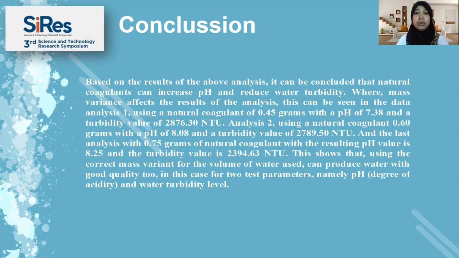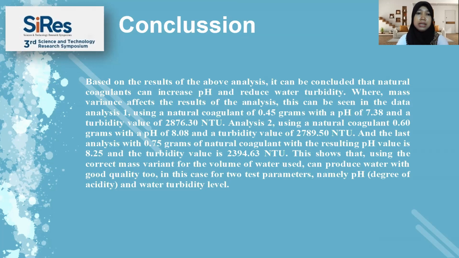Analysis 2 using a natural coagulant of 0.60 grams with a power of hydrogen of 8.08 and a turbidity value of 2789.50 nephelometric turbidity unit. And the last analysis with 0.75 grams of natural coagulant with the resulting power of hydrogen value of 8.25 and the turbidity value of 2394.63 nephelometric turbidity unit.